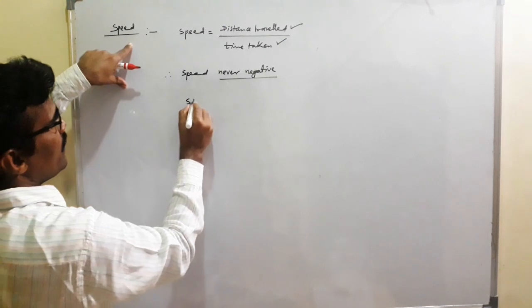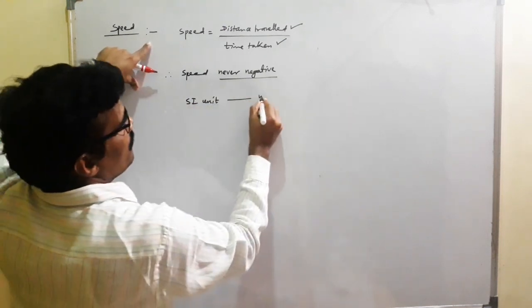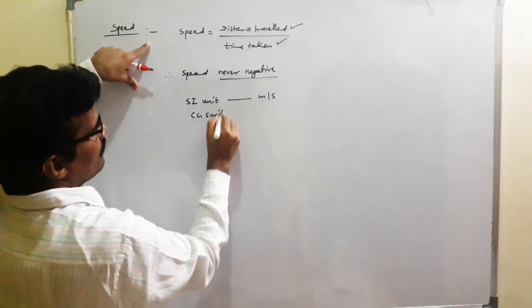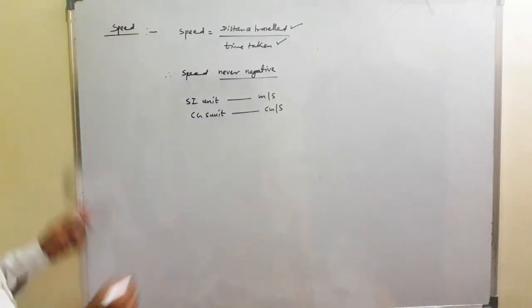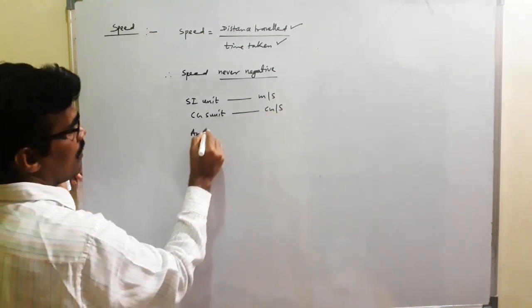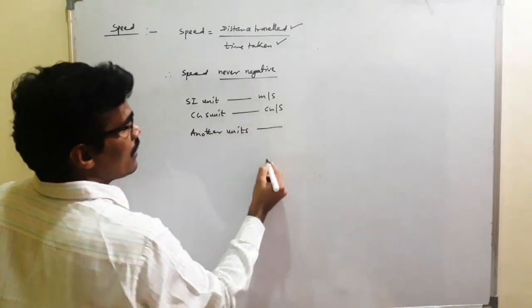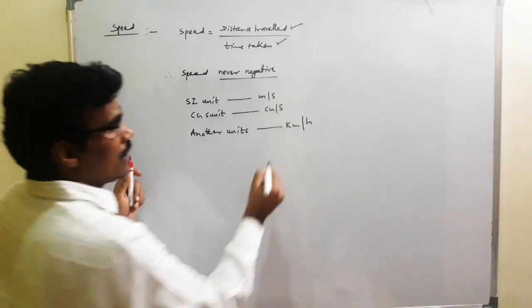Here, the SI unit is meter per second. The CGS unit is centimeter per second. Other units: kilometer per hour is a unit of speed.